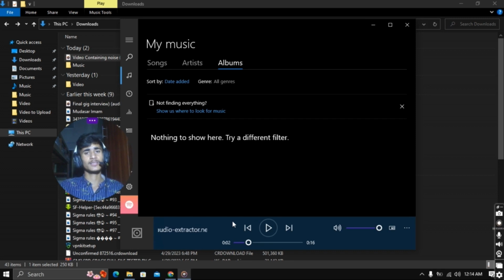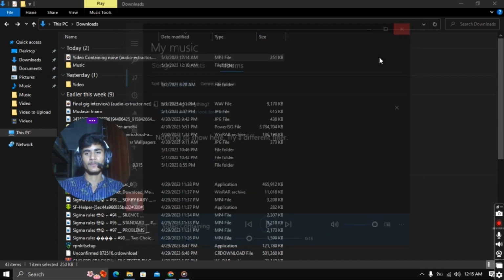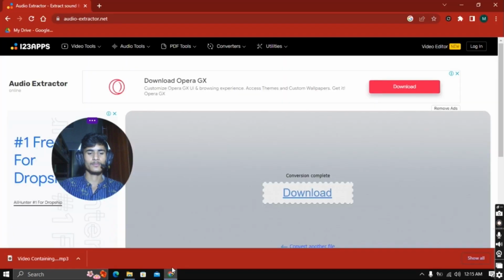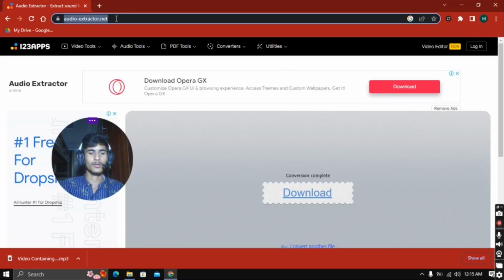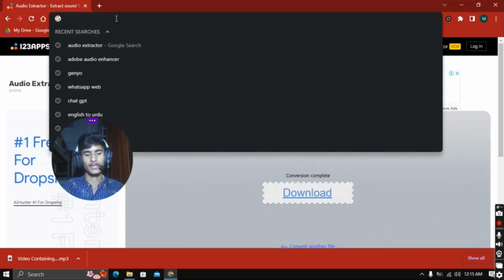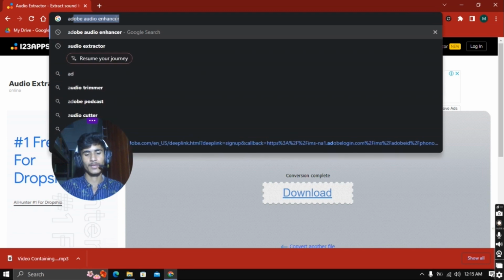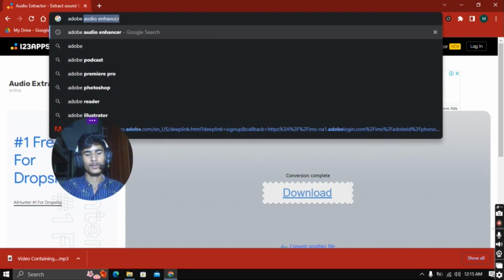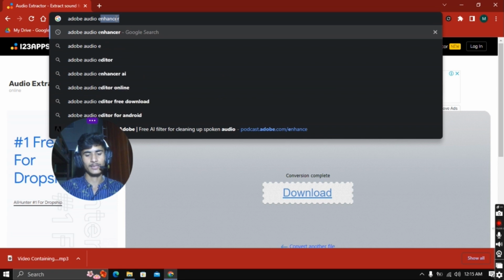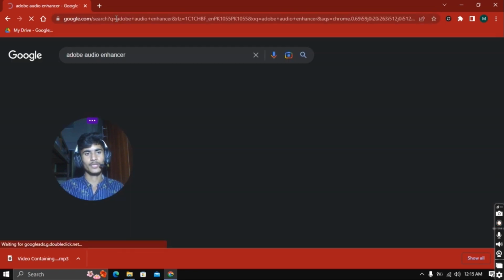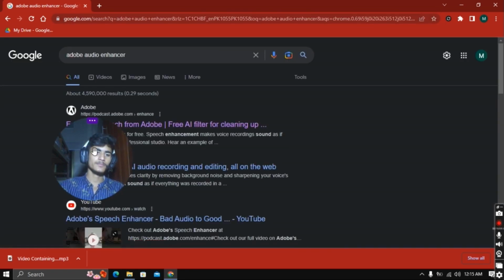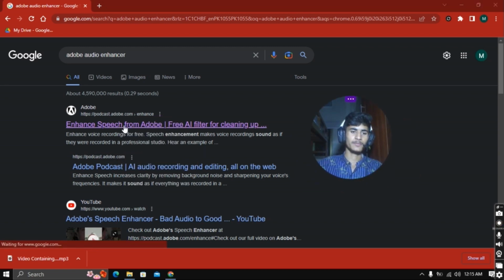So you can see there is much noise of a fan and other things, and we are just removing it by AI. So go again to your browser and type Adobe Audio Enhancer. When you type this keyword you will get a website.